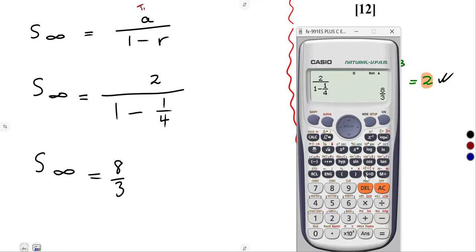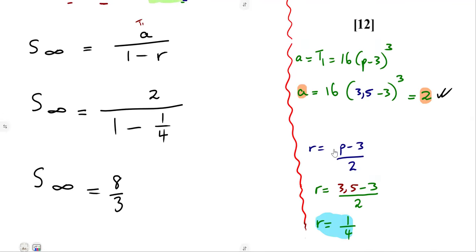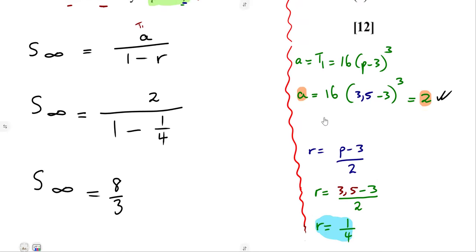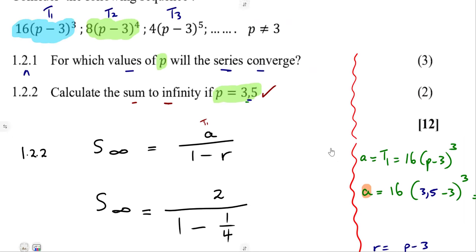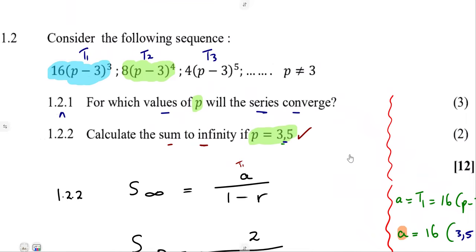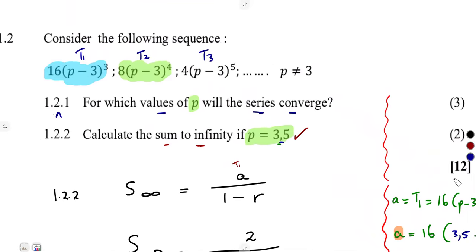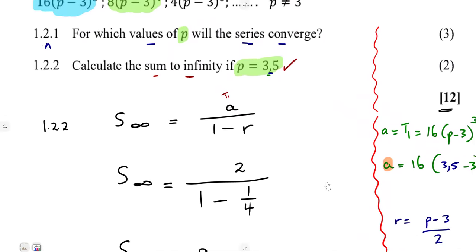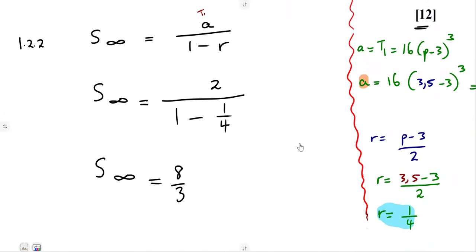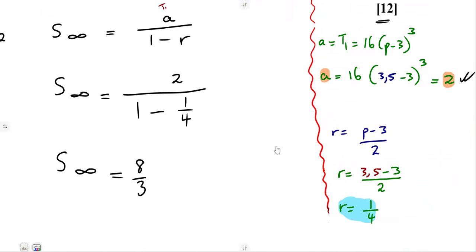You can even have it as a decimal, 2,66 and so on. You can have it as a mixed fraction, 2 and 2 over 3. All right, so that is how to attempt these typical questions. You just needed numerical values. All right, so that's our 1.2, marking the end of question 1 with 12 marks. So that was our question 1 at the end.